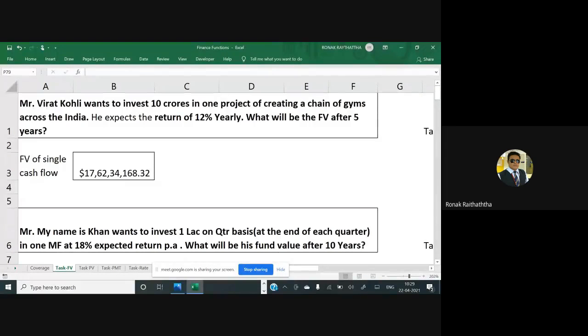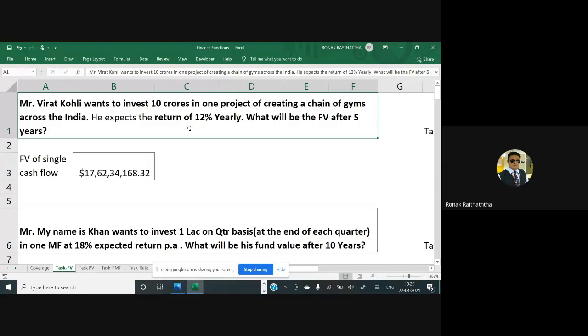Let's move ahead. Mr. Virat Kohli, the cricketer of India, wants to invest 10 crores in one project of creating a chain of gymnasiums across India. He expects a return of 12% yearly. What will be the future value after 5 years?